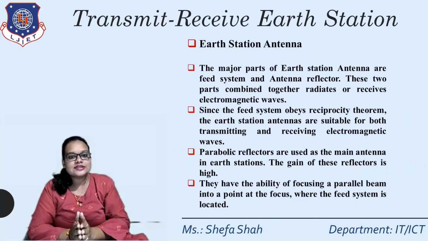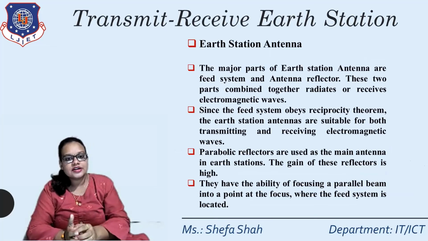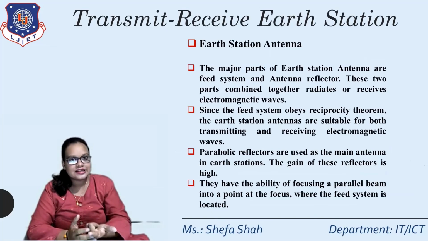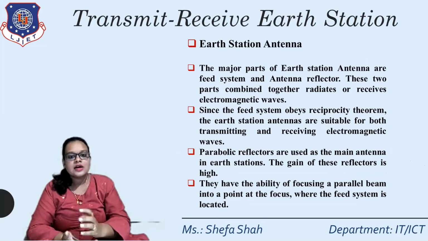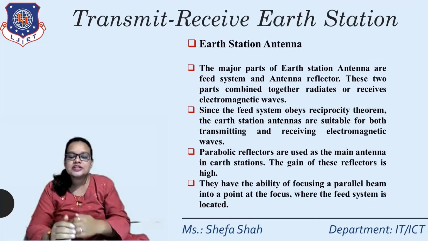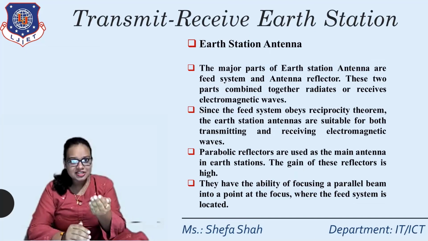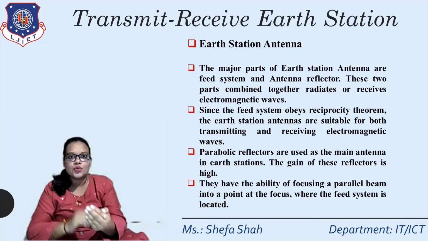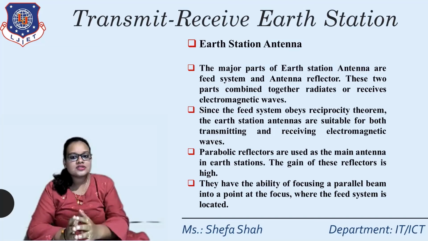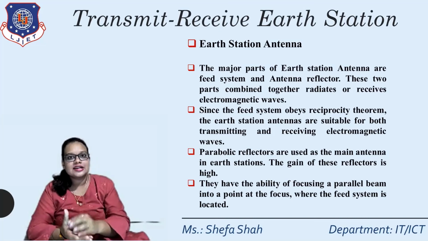Then third, that is the earth station antenna. The major parts of an earth station antenna are the feed system and the antenna reflector. These two parts combine together and radiate and receive electromagnetic waves. Since the feed system obeys the reciprocity theorem, the power which is fed should be exactly equal to the power received. The earth station antenna is suitable for transmitting as well as receiving electromagnetic waves.